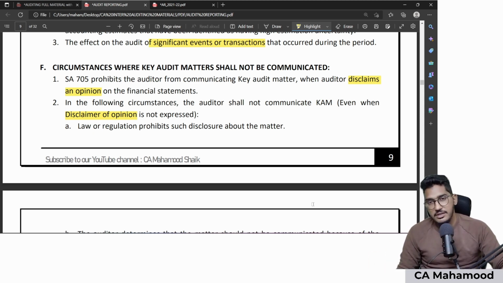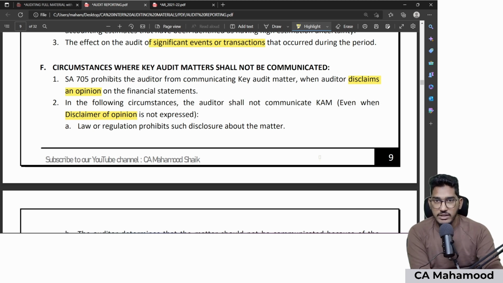But in some cases, even though you are not giving a disclaimer, that means you are giving other kinds of opinion, qualified, adverse or unmodified, then certain matters should not be communicated as a key audit matter. Which ones, sir? That means if you are giving unmodified, qualified, adverse, the key audit matter paragraph will be there. But some items should not come in that paragraph. What are they? When law or regulation prohibits some matter to be disclosed, there is some restriction from the law or regulation not to disclose certain matters, those matters should not come.